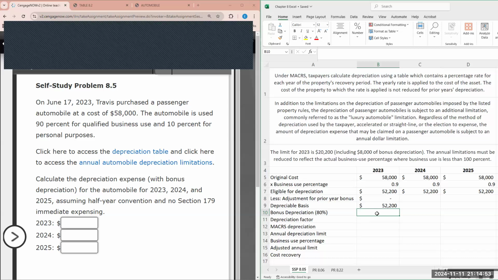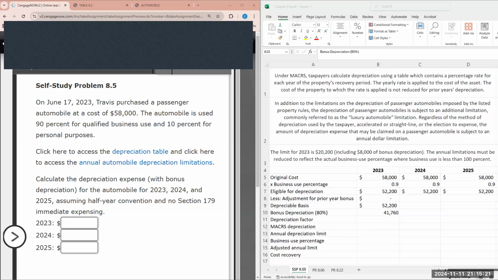From September 27, 2017 through December 31st, 2022, bonus depreciation was 100%. However, in 2023 it's 80%, 2024 it's 60%, etc. To calculate the bonus depreciation, you take the depreciable basis times the bonus depreciation percentage, the maximum of 80%.